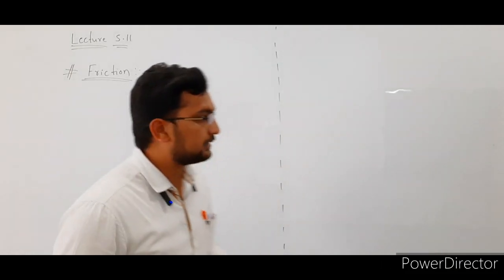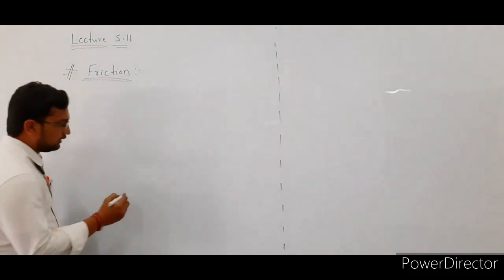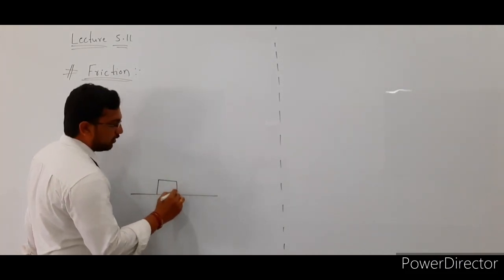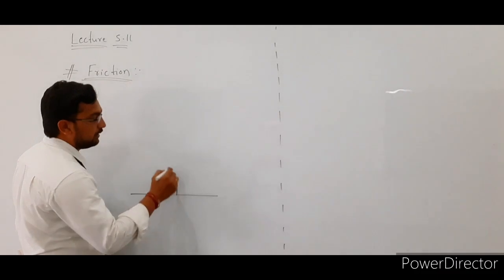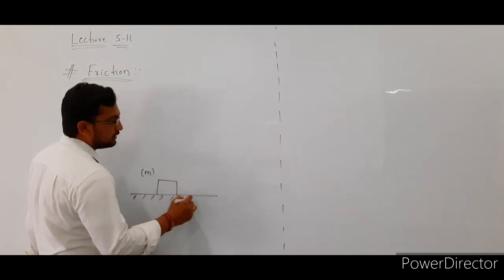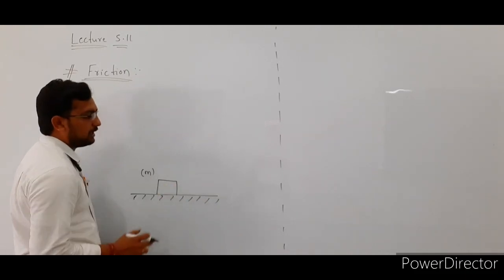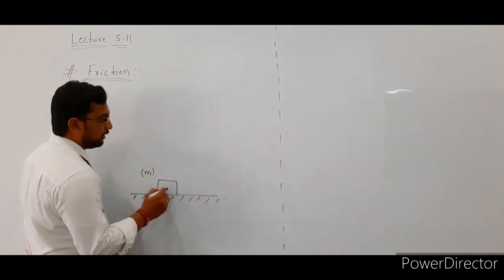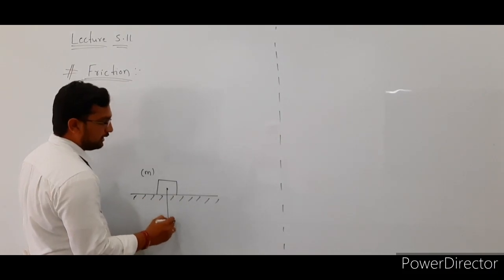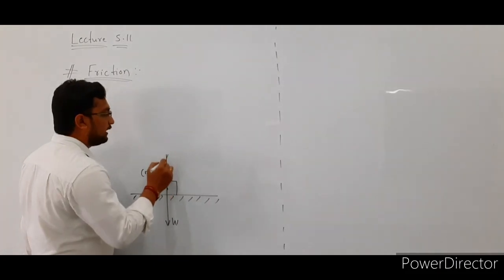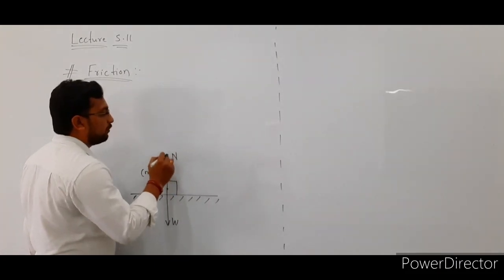Consider a body of mass M. It is placed on a horizontal surface. So this is a horizontal surface. Here we have placed a body of mass M on a horizontal surface. In this case, the weight of the body is acting in the downward direction, and the normal reaction is acting in the upward direction.